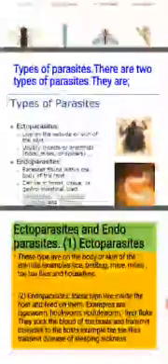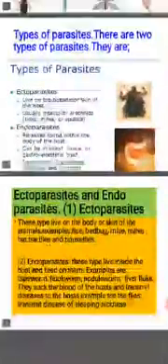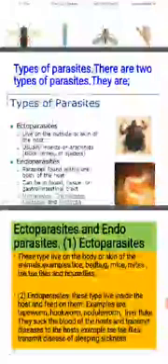There are two types of parasites: ectoparasites and endoparasites. Ectoparasites are those that live outside or on the skin of the host. For example, on a dog, if you look inside the ear or on the body, you see some insects living there. They are known as ticks. They suck blood from the animal.